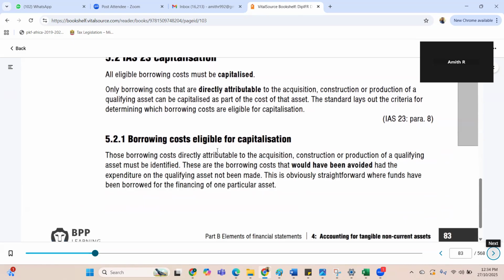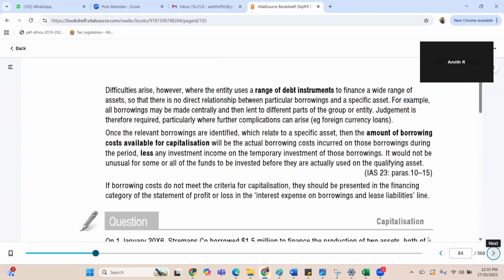Okay. So which borrowing costs are eligible for capitalization? Those borrowing costs directly attributable to the acquisition, construction or production of a qualifying asset must be identified. These are borrowing costs that would have been avoided had the expenditure on the qualifying asset not been made. This is obviously straightforward where funds have been borrowed for financing of one particular asset. So what they mean is, if the asset is not required, the loan is not needed, then that's eligible for capitalization. It's a direct loan which is taken for acquisition of this property.